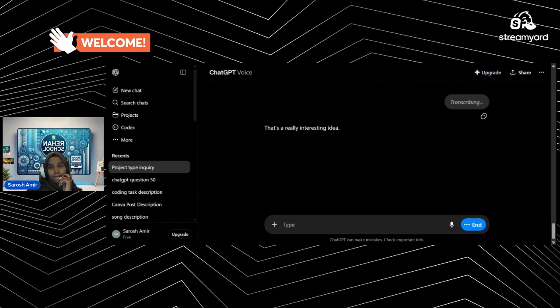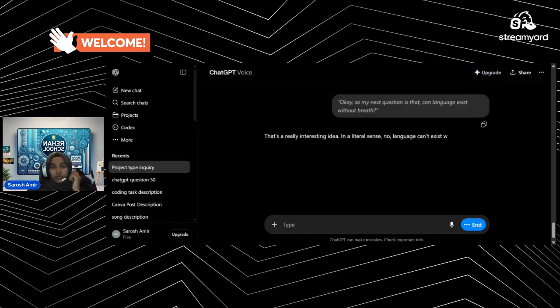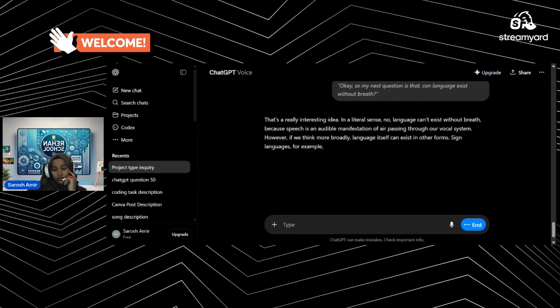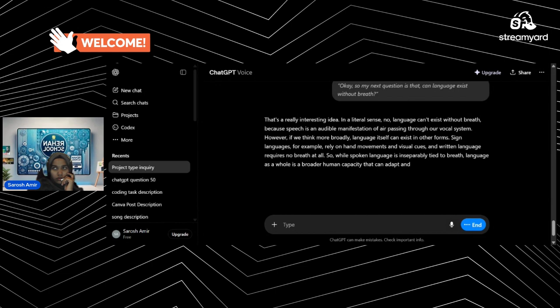That's a really interesting idea. In a literal sense, no, language can't exist without breath because speech is an audible manifestation of air passing through our vocal system. However, if we think more broadly, language itself can exist in other forms. Sign languages, for example, rely on hand movements and visual cues, and written language requires no breath at all. So while spoken language is inseparably tied to breath, language as a whole is a broader human capacity that can adapt and thrive without it.